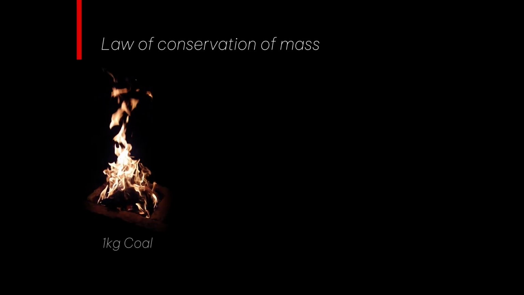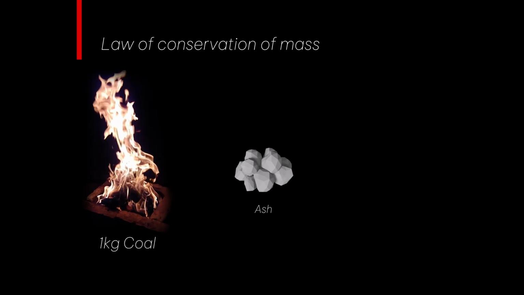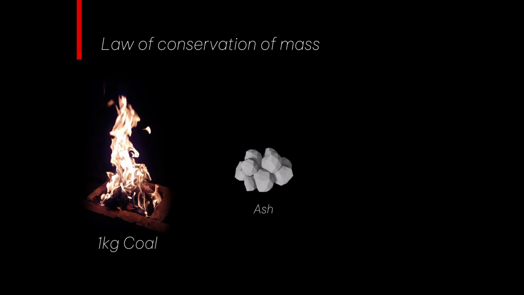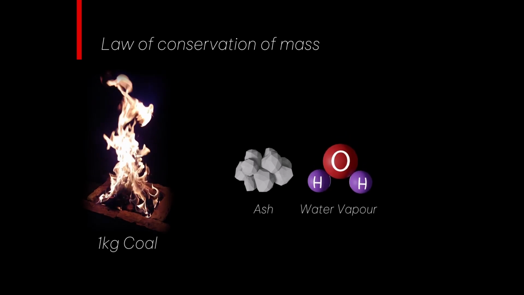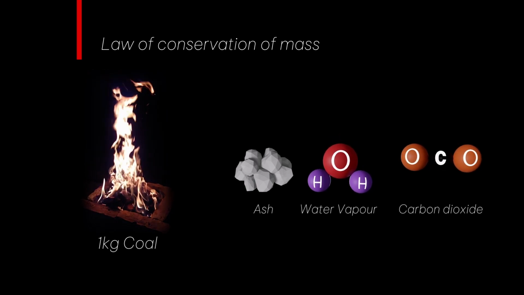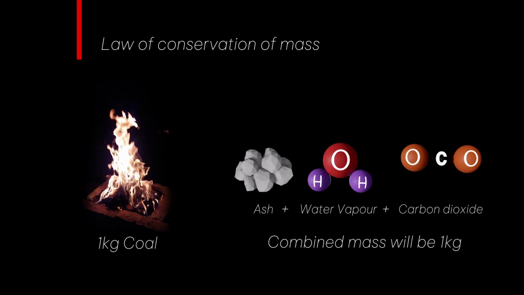Suppose we burn 1 kg of coal, then the mass of ash left after the burning will be less than that of the coal. But many other gases are formed while burning, like water vapor and CO2. When we add the mass of these gases and the mass of the remaining ash, then their sum will be equal to the mass of the coal.